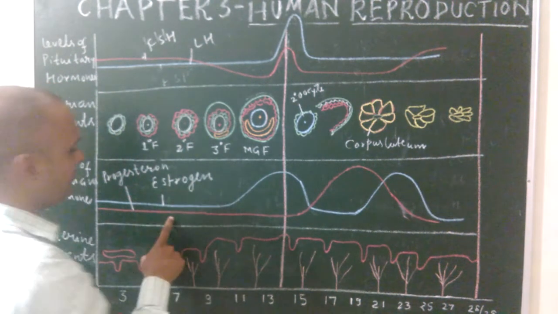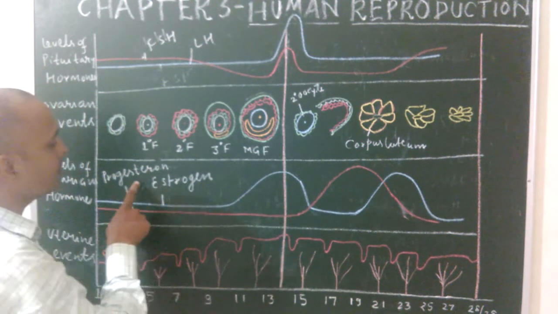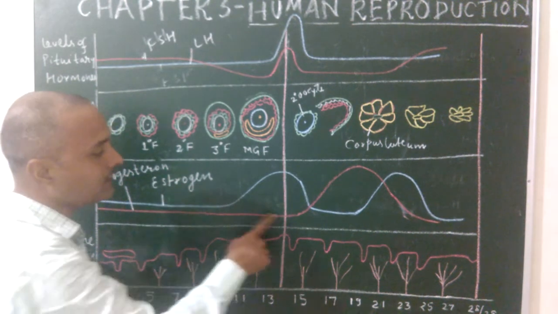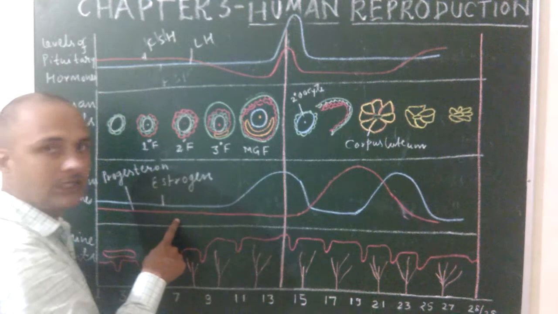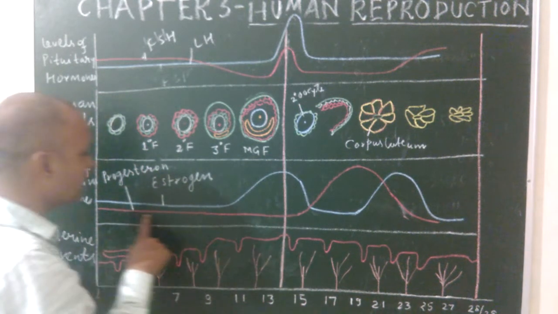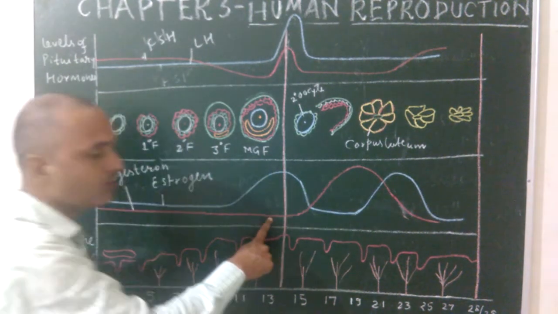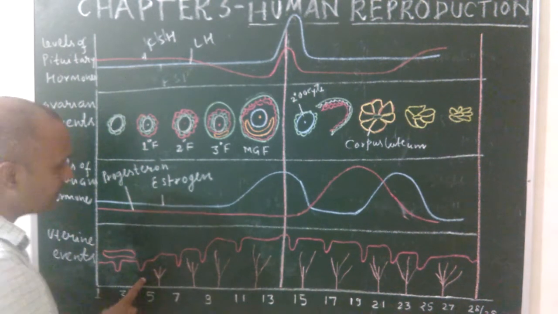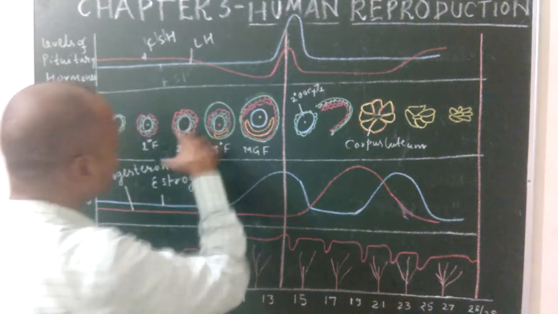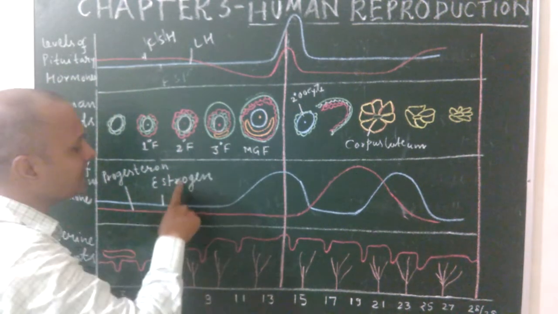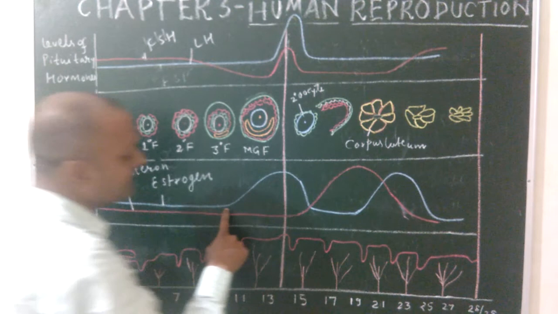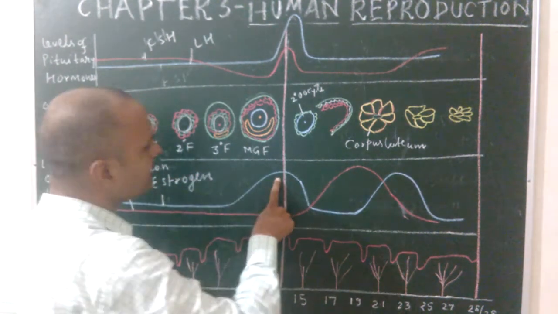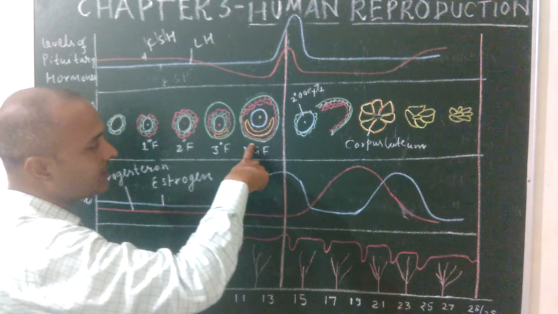Now see the third part, the level of the ovarian hormones. Progesterone is not required in the earlier phase. Before ovulation, progesterone is not required. As a result, the level of progesterone is at a low peak. But after menstruation, the follicular cells release more estrogen, and its concentration increases, because this hormone helps in the development of the mature Graafian follicle.